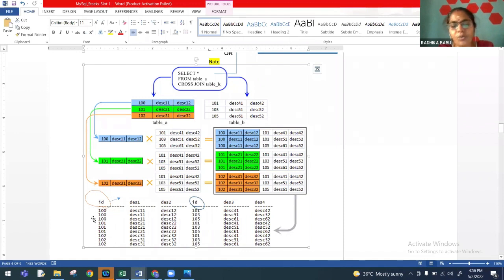If you look at these 2 tables, I have the same column ID repeated in both the tables. What happens if both the columns, now we are trying to cross join multiple tables. If those tables are having the same column, what will happen to those columns? Will they appear or they don't appear? They will definitely appear in Cartesian product. So this is again one missing area.